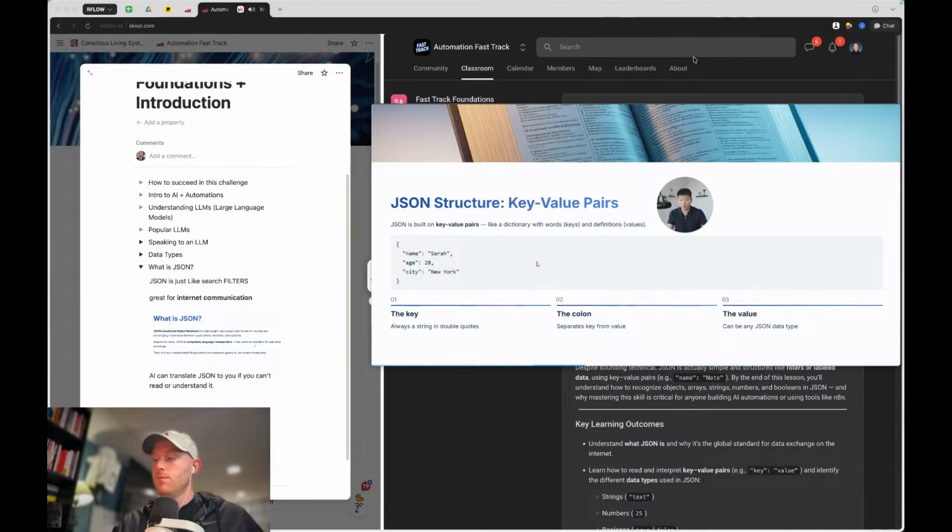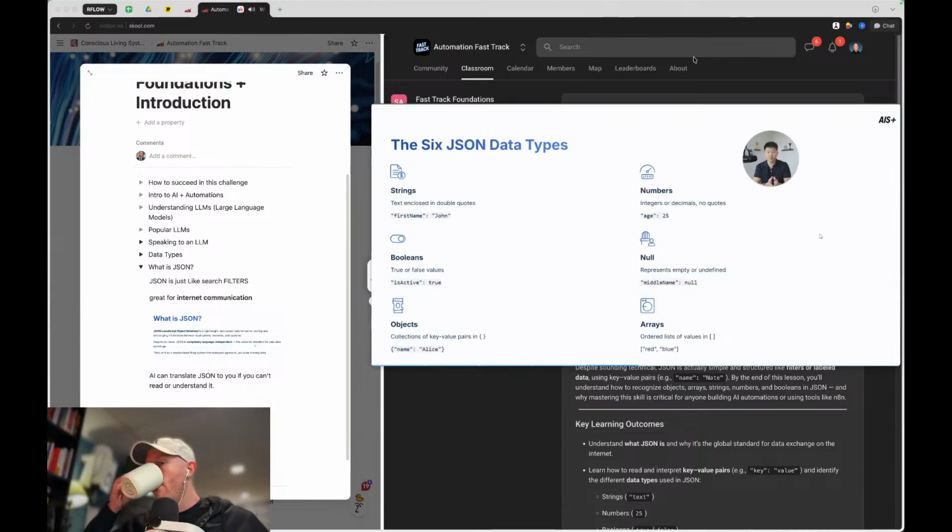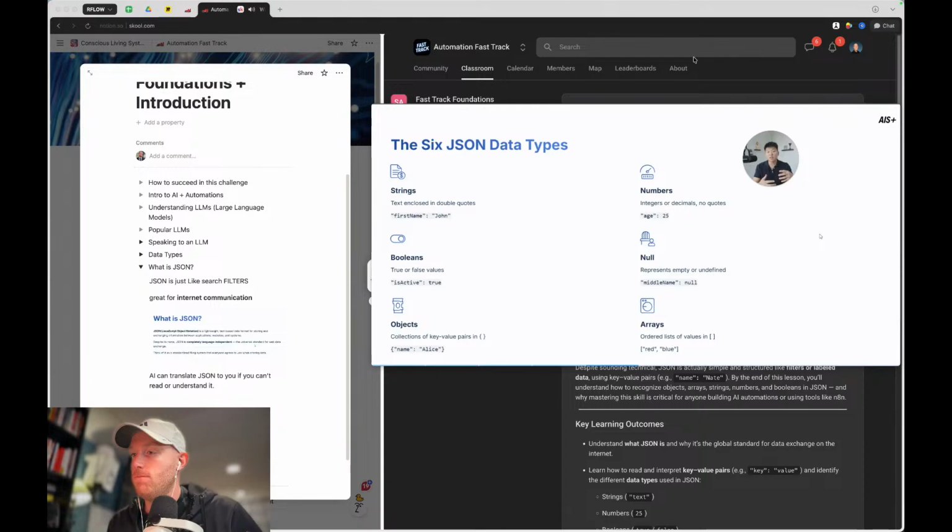Okay, so I know I went a little fast there, but we will be looking at this a little bit differently. And also, you would have just come from a video watching data types in general, so you understand what a string is, what an integer is, what a Boolean is, and now we're just talking about how they're represented differently in JSON.